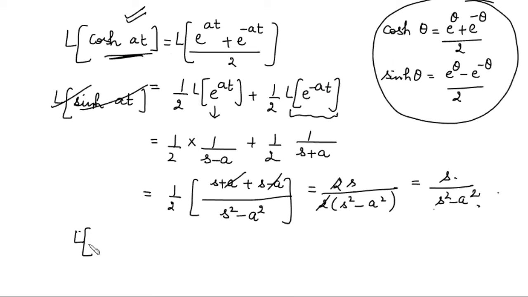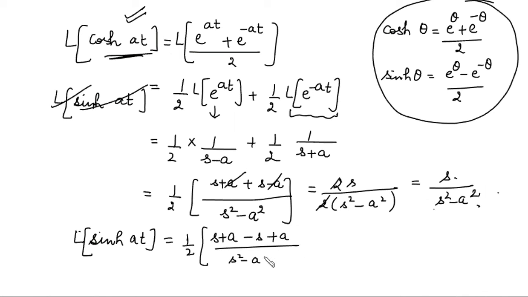Similarly, you can find out the Laplace transform of sin hyperbolic at. So that will be what? यहाँ पे minus आ जाएगा बीच में, because formula में minus है. So when you simplify this, what will you get? So a upon s square minus a square. Right? So Laplace transform of sin hyperbolic at is a upon s square minus a square.